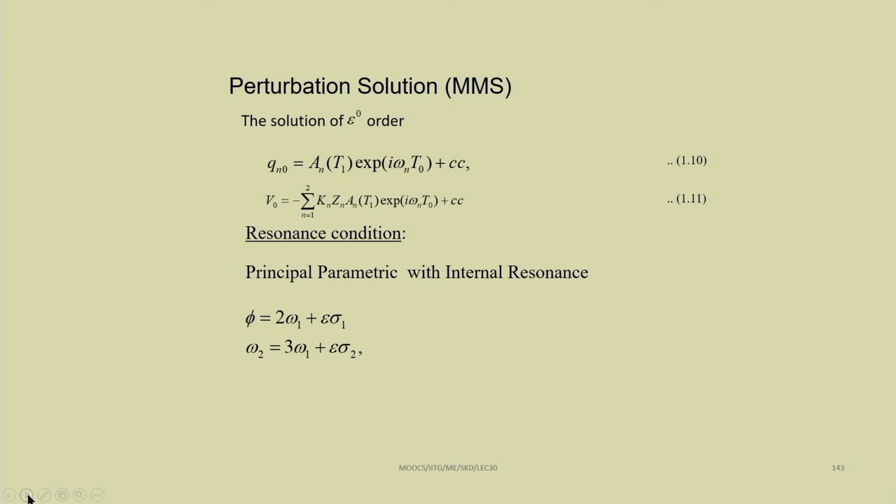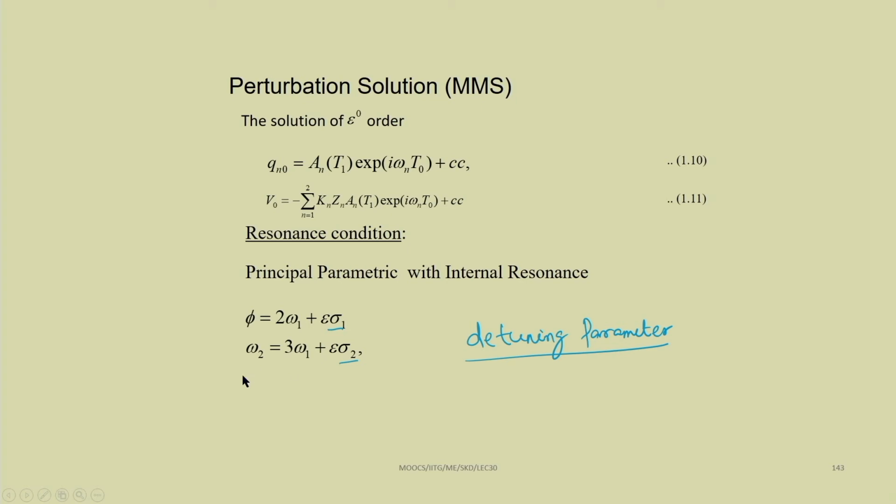So, we can have phi equal to 2 omega 1 plus epsilon sigma 1, and with the internal resonance condition, omega 2 equal to 3 omega 1 plus epsilon sigma 2, where sigma 1 and sigma 2 are detuning parameters. The detuning parameter sigma 1 gives the nearness of the external frequency to twice the natural frequency. Similarly, sigma 2 gives the nearness of the second mode frequency to 3 times the first mode frequency.